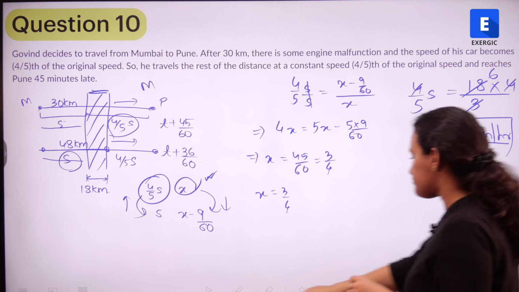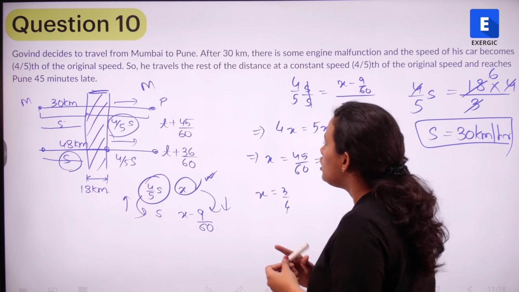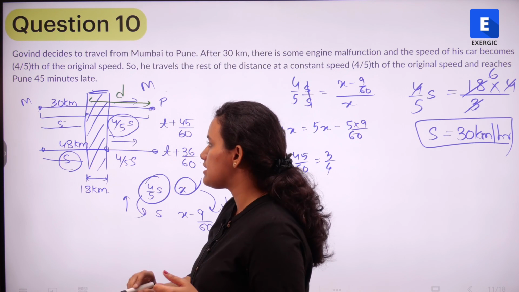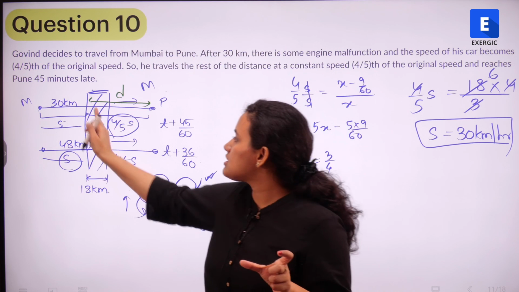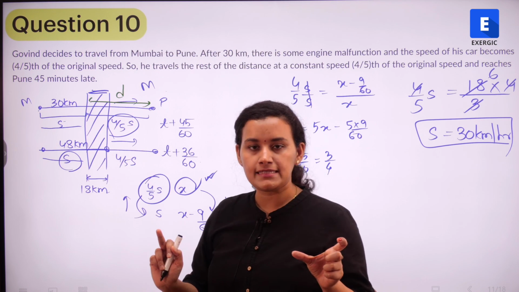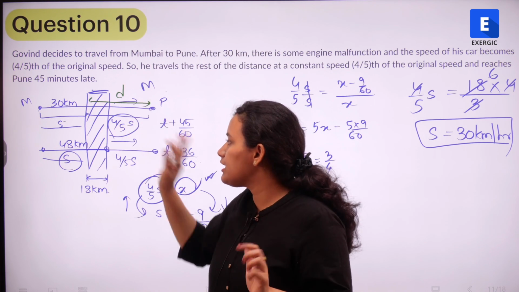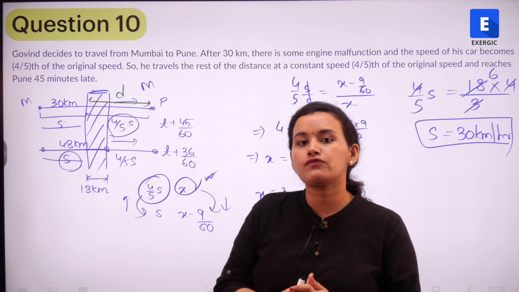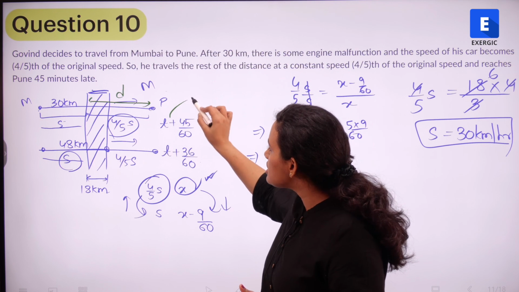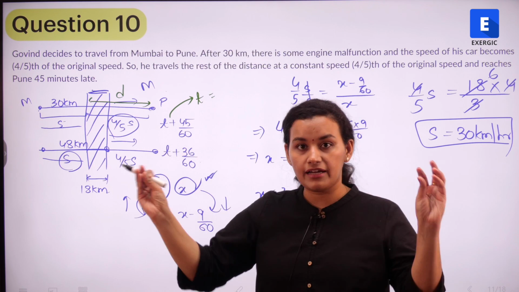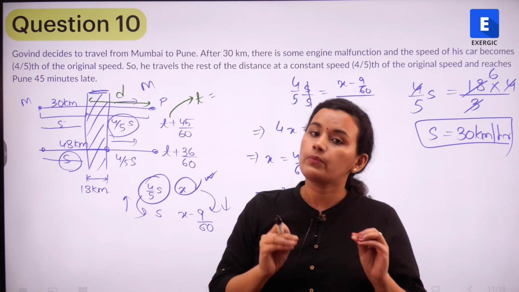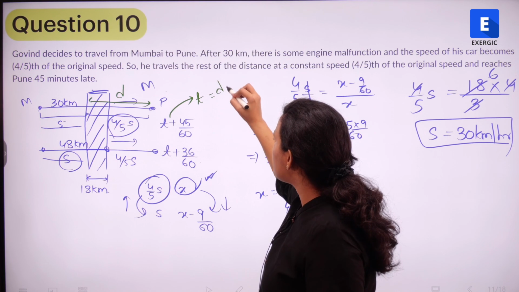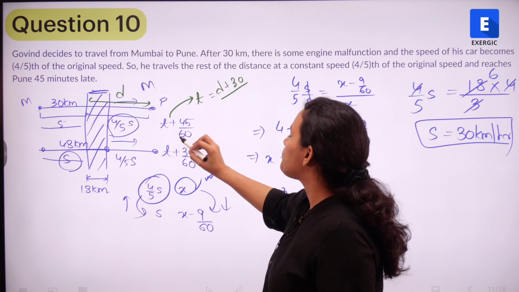Let's see. I'll just use a separate color to show you. Suppose this particular distance after 30 kilometers is the distance d, right? So the time to cover this 30 kilometers is nothing but 30 by S. The time to cover the remaining distance is d upon 4/5 S. We know what S is, and we know that this time is t plus 45/60. And I also know what this t is. T is nothing but the time when the entire distance between Mumbai and Pune is covered with the original speed of 30 kilometers per hour. So the entire distance is nothing but d plus 30 divided by the speed.